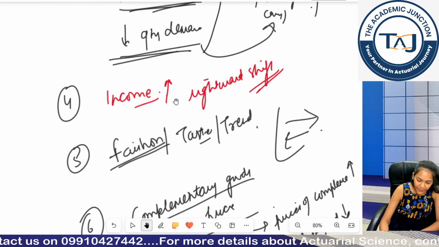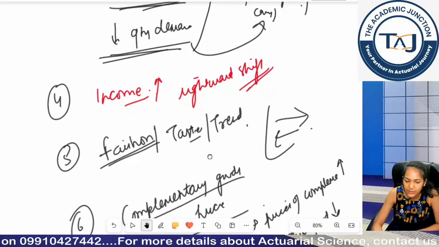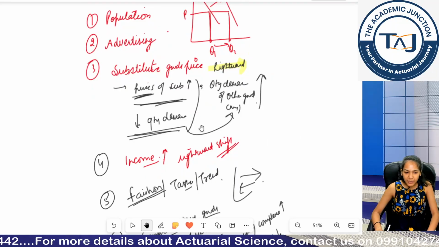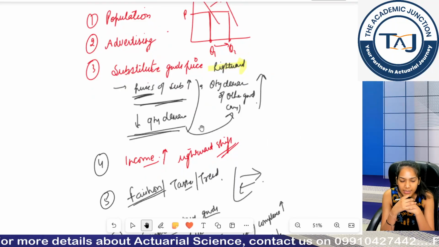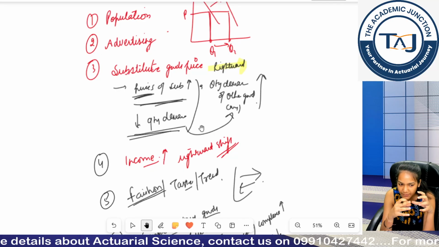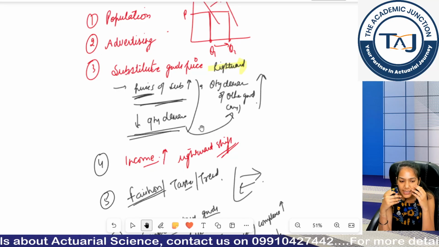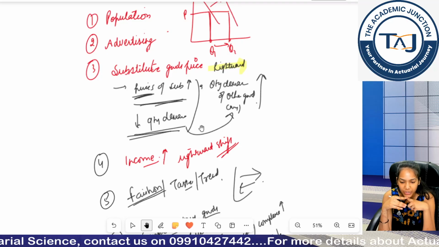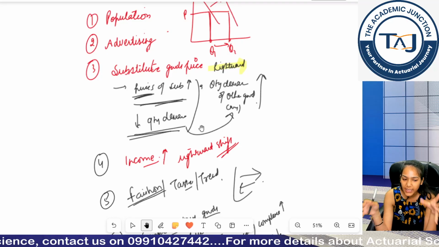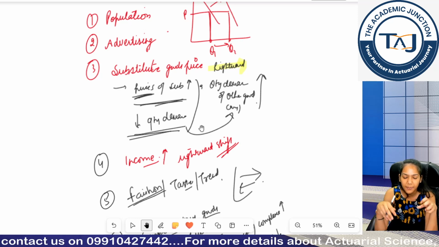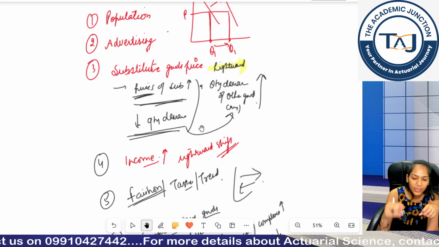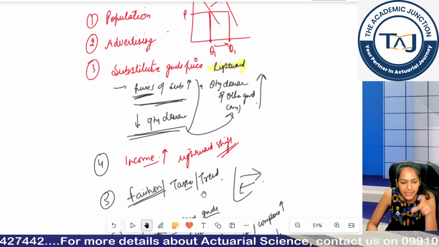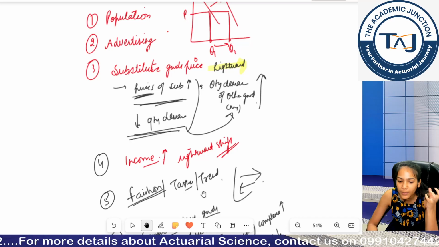So these were some factors. You can also define more factors. Look, in the question you have to identify the factors. How will the question be framed? Either they can give you an MCQ with 5-6 scenarios and ask when the rightward shift is happening and when the leftward shift is happening. That's one case of question. Another case is they can give you a whole scenario: in the economy this is happening, now tell what will be the effect on our demand for this particular good. So you have to think of all these factors. This list is not at all exhaustive. You can think of more points.